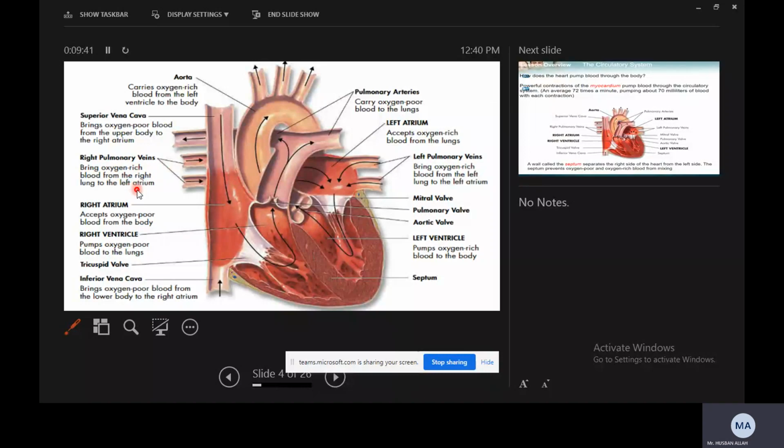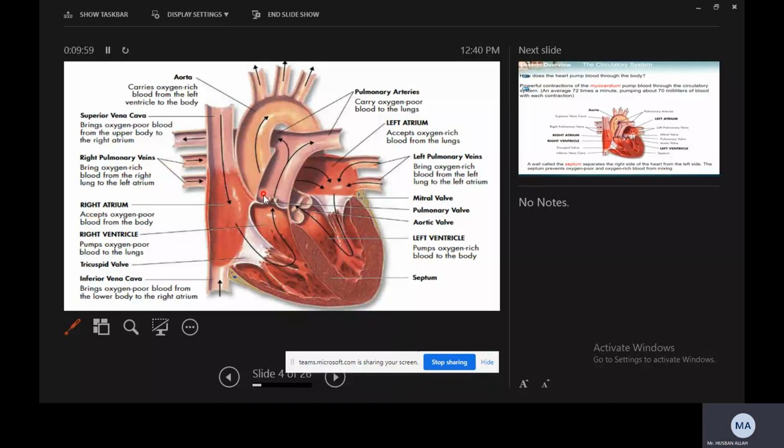You get the point? So that is the difference. We know the function of veins is to bring deoxygenated blood from the body, but here it is opposite in the cycle between the lungs and the heart.